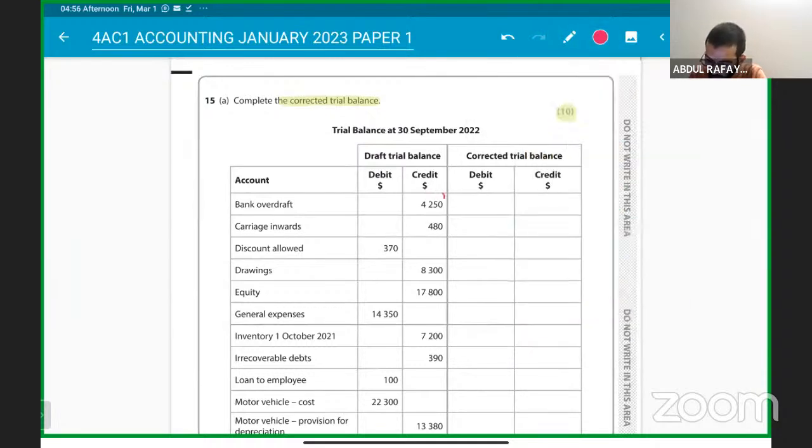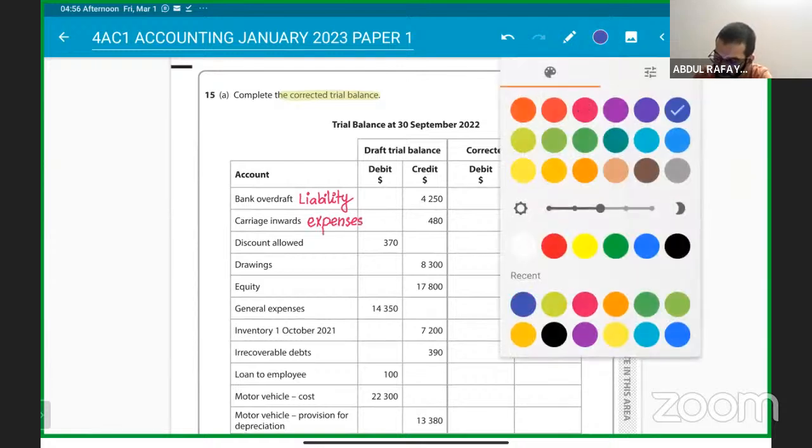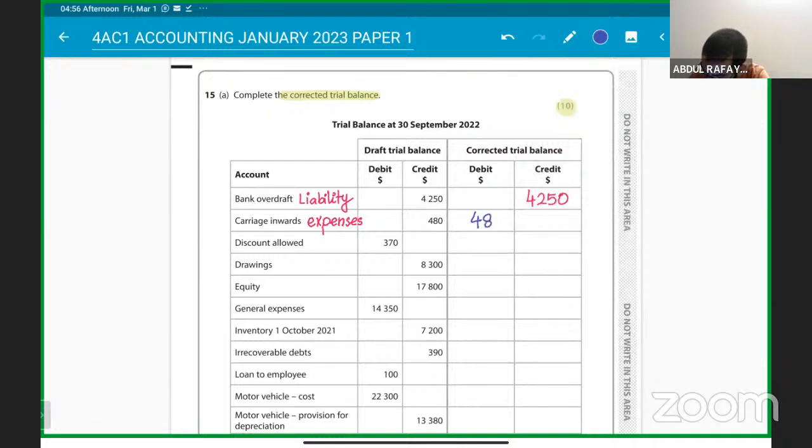So, sir, the first thing is bank overdraft. Bank overdraft is a liability, and liability always comes on the credit side. Okay, students, liability will always come on the credit side. So it will be 4,250. That will be the liability on the credit side. It's written correctly. Carriage inwards is an expense, sir. It is part of the income statement, or part of the purchases expense. That is why, sir, debit will be 480. Carriage inwards should be debit by 480.